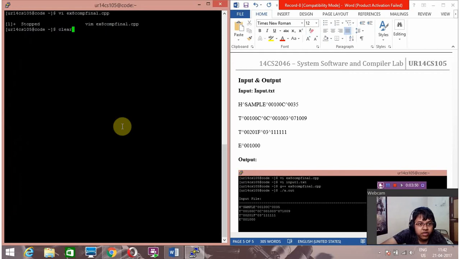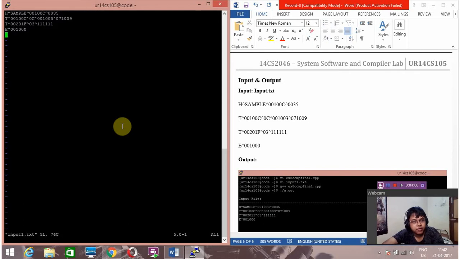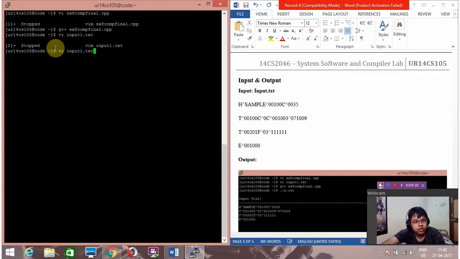Okay, first we will compile the program. Okay, then we have compiled the program. Let's go on to the input part. This is the input sample program, H sample. This is the object, this is the address codes, and now let's move on to the working part of the program.